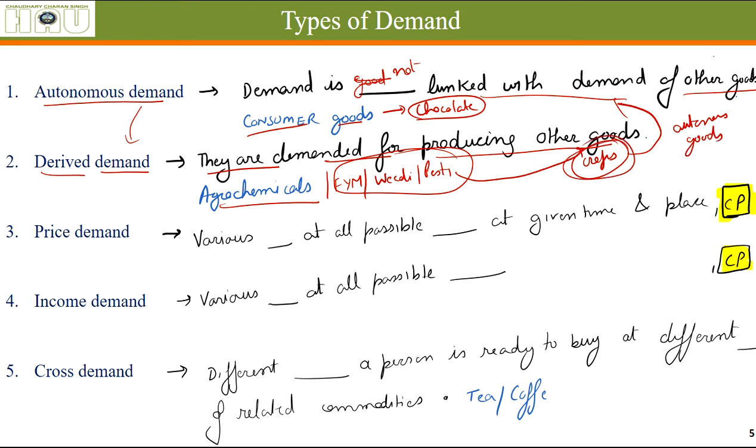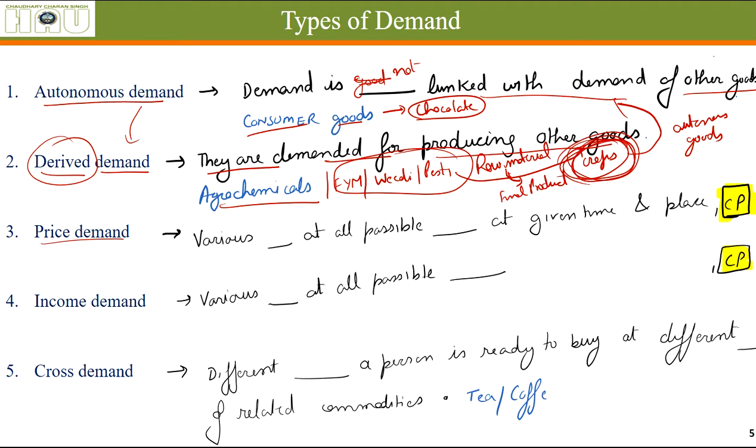We do process them in some manner, but generally these are considered as goods with autonomous demand. Derived demand, when goods are needed to produce other goods. These are also called raw materials. The demand for raw material is because we need a final product.